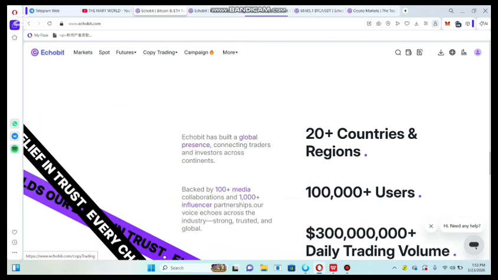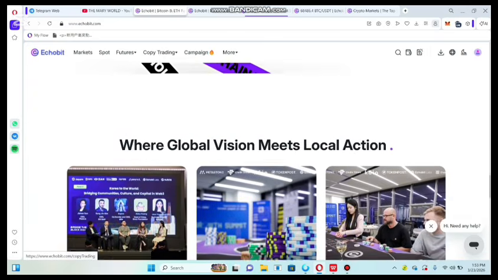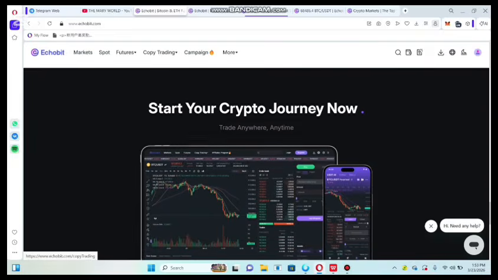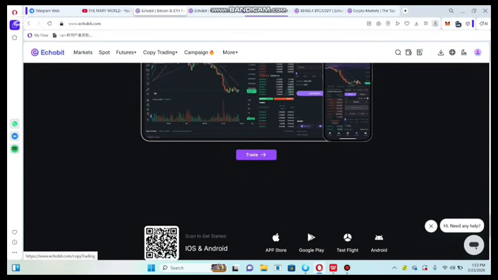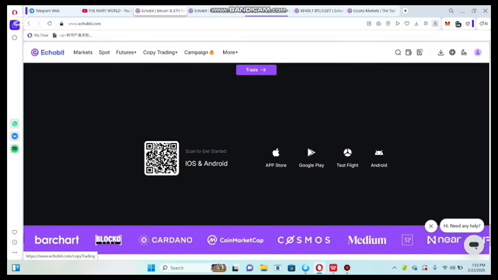Also guys, this exchange covers 20 plus countries and regions, with 1000 plus users and daily trading volume. You can see here our motto: global vision, local action. So guys, you can see here, start your crypto journey now. Here is another graph you need to see. Also you can download this exchange's trading platform. You can join it now.